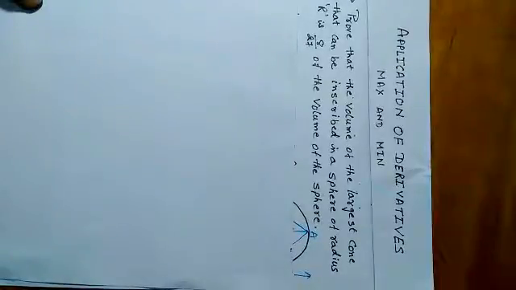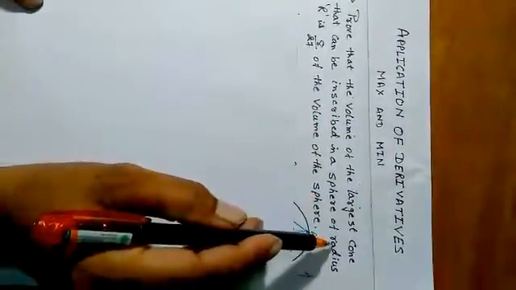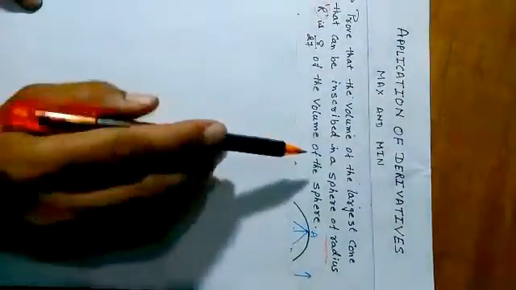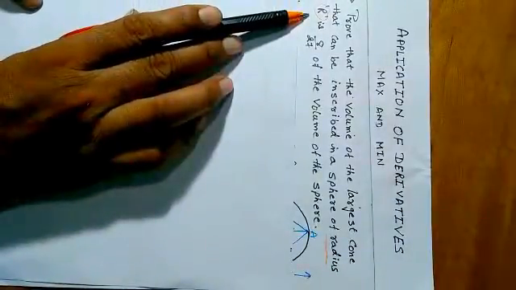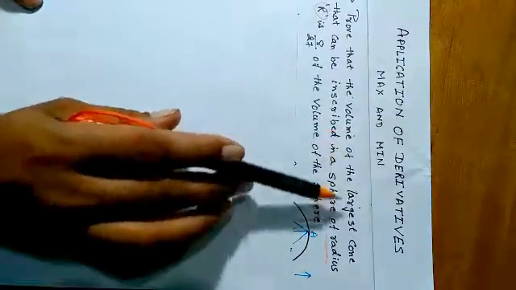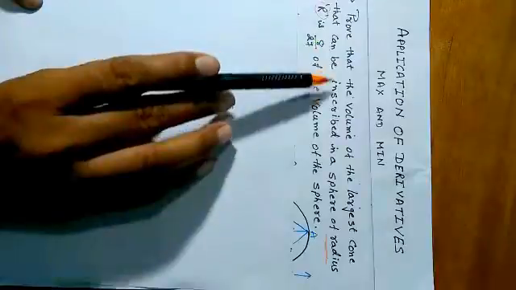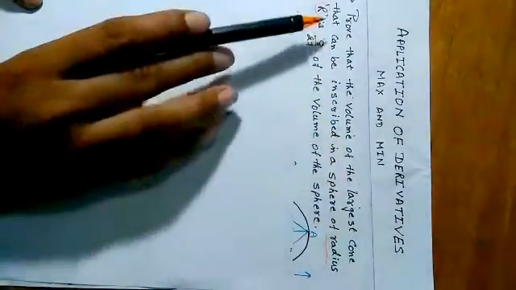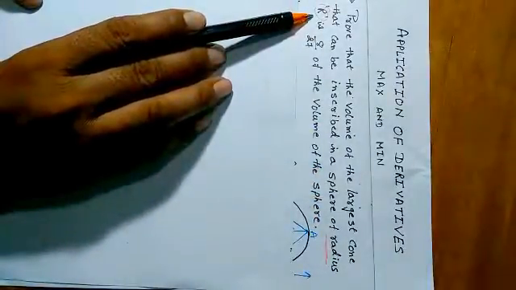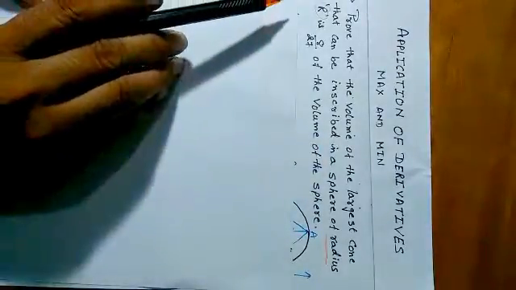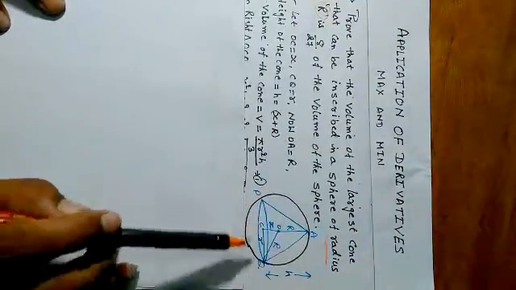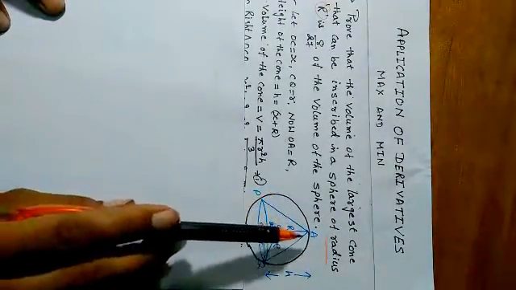In this question we observe that the radius R of the sphere is given, that means it is constant, and we have to find when the volume is maximum. We have to prove that the volume of the largest cone that can be inscribed in a sphere of radius R. Now with the help of this question we draw a diagram. It is a circle, and in the circle there is a cone.